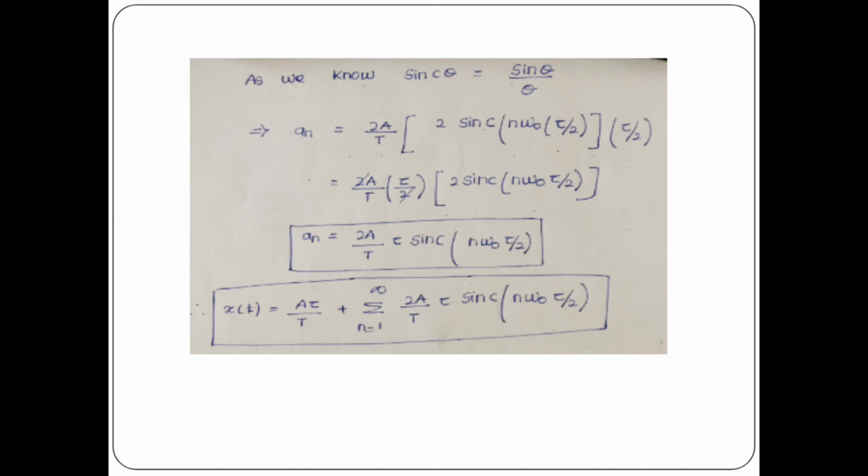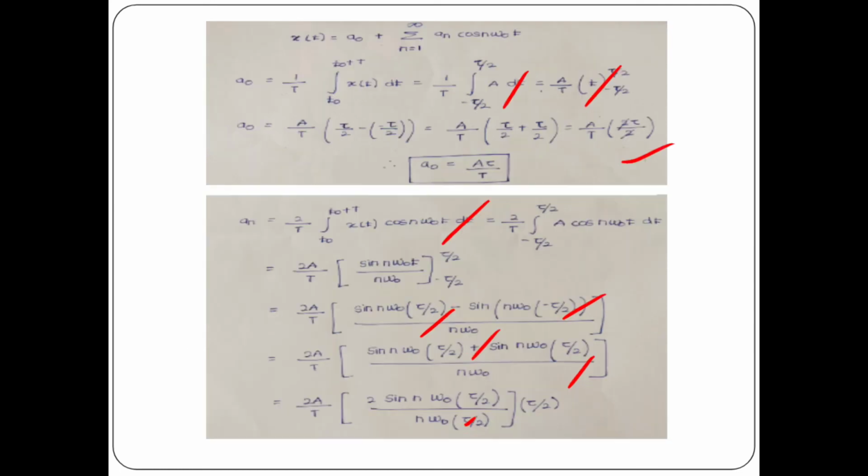So sinc theta is equal to sin theta divided by theta. So theta in the numerator, the same variable and values should be in the denominator also. So as to make it the same, I have multiplied it on both sides. So I have written sinc of theta. Theta means the whole thing, n omega tau by 2, n omega tau by 2, the same thing.